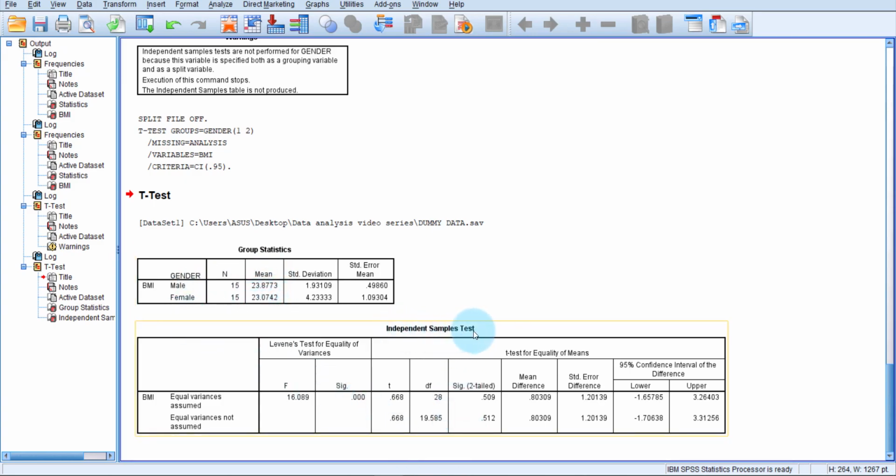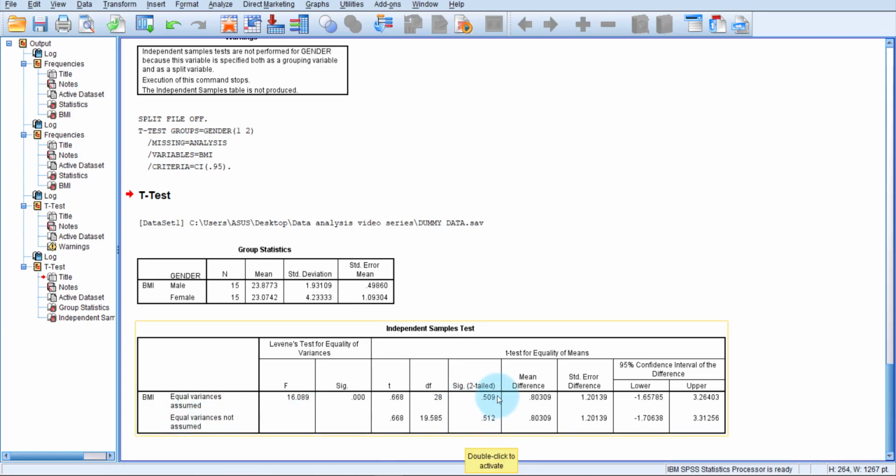This is the independent samples t-test table, and in this table we have Levene's test for equality of variances, and here we have a significant value of 0.000, which means equal variances not assumed. If it was more than 0.050, then we would have considered equal variances assumed. In our case, we have to consider equal variances not assumed.